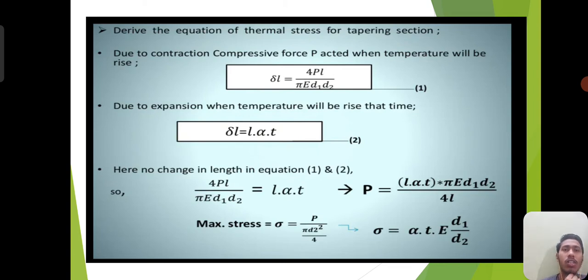Due to contraction, compressive forces P act when the temperature rises. Delta L equals 4PL by pi E D1 D2. And due to expansion, when the temperature is raised, delta L equals L into alpha into T. Here there is no change in length, so equating equations 1 and 2, we get the final equation like this.